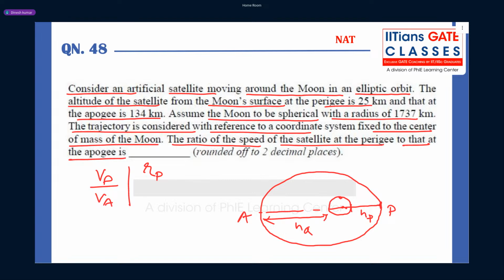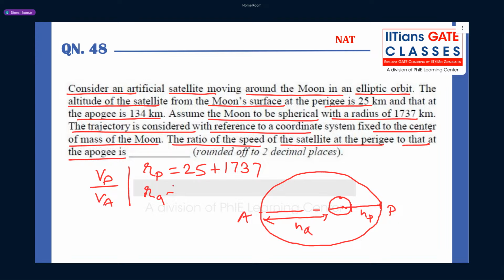So the first thing you have to find is R perigee and R apogee. R perigee will be 25 plus the moon radius, 1737.